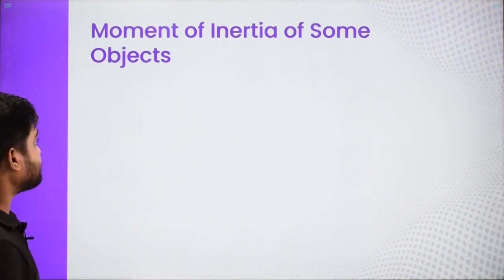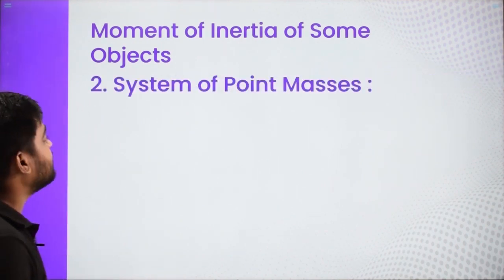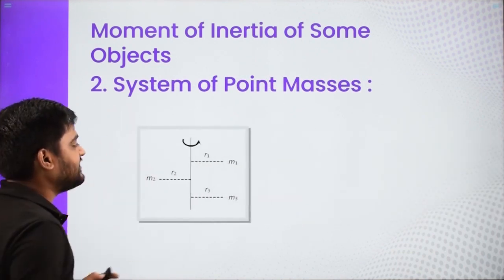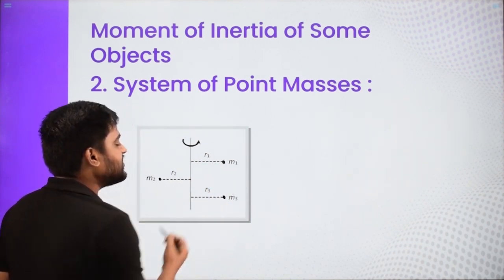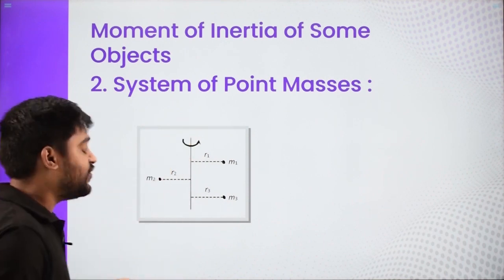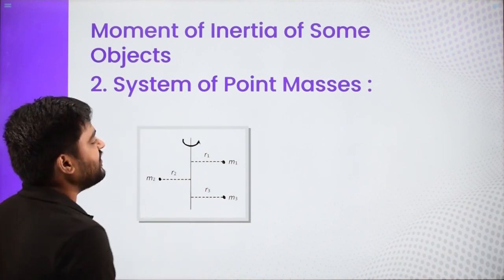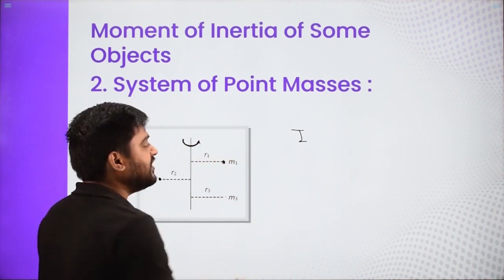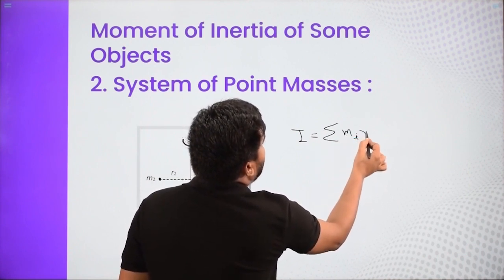Now next is the moment of inertia of a system of point masses. What if you have many point masses about an axis? Suppose there are masses m1, m2, m3 lying at distances r1, r2 and r3 from the axis. Whether rotation is happening or not does not matter. We just have to find the moment of inertia. We already learned, while relating kinetic energy and moment of inertia, that moment of inertia is given by the summation of mi ri square.